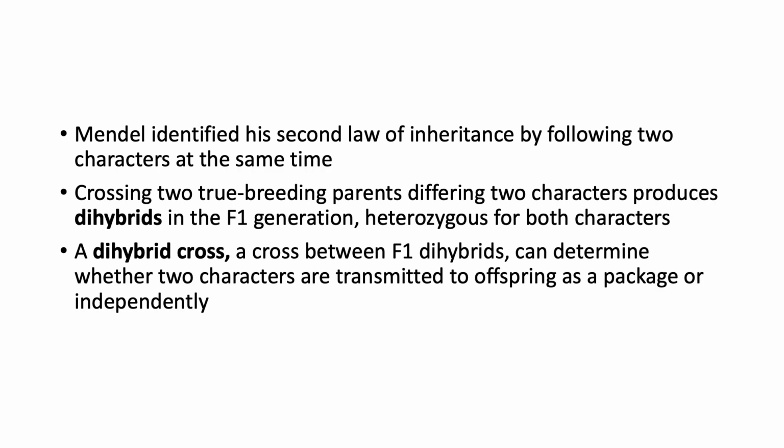Now, for the second law of inheritance by Mendel, he identified this by following two characters at the same time. So the crossing of true breeding parents differing in two characters produces dihybrids in the F1 generation, which are heterozygous for both characters. A dihybrid cross, which is a cross between first filial generation dihybrids, can determine whether two characters are transmitted to offspring as a package or independently.